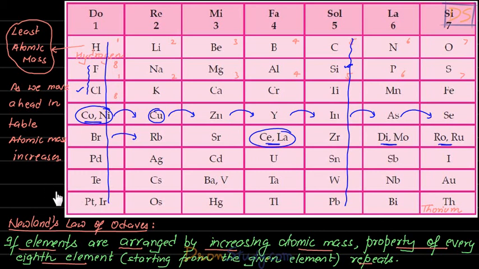Okay, students, let me tell you one more interesting thing on a lighter note. Newland actually compared this classification with music, students. Now you must be thinking, what is the relation between this classification and music? Students, music also has 8 notes. And in music, the 8th note repeats itself. See, I'll tell you, you'll understand.